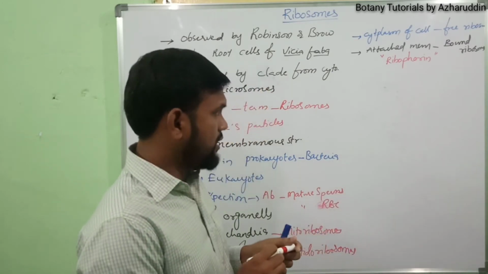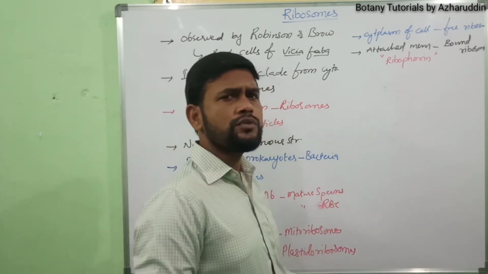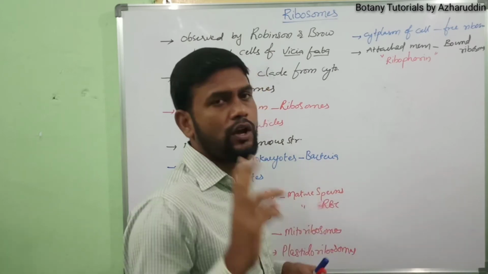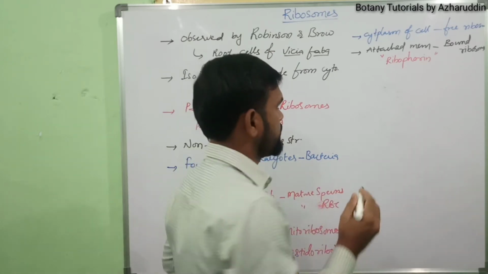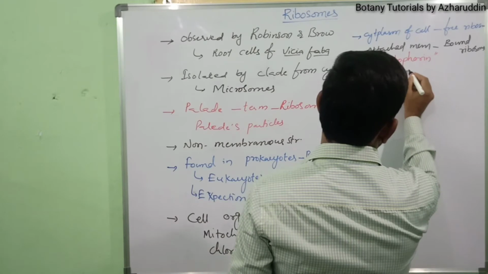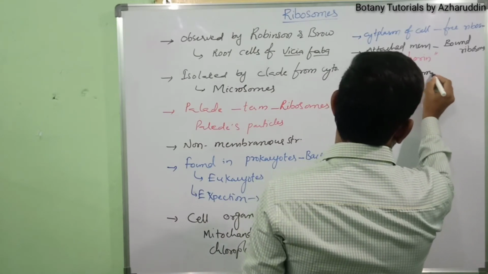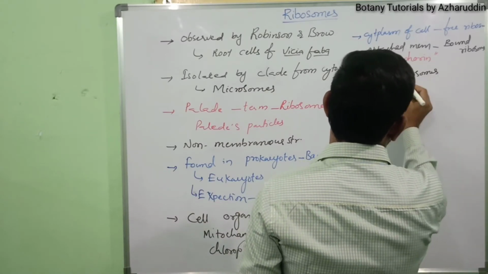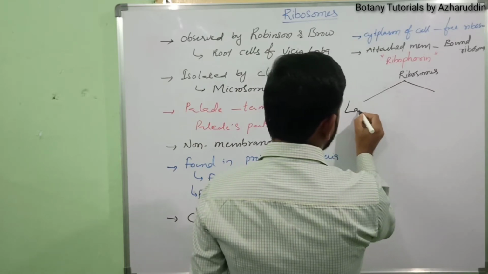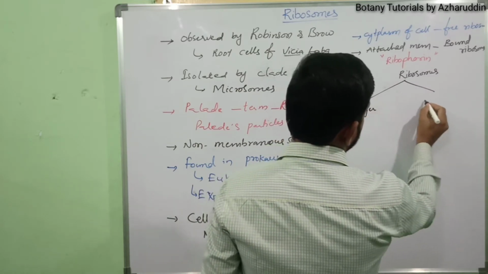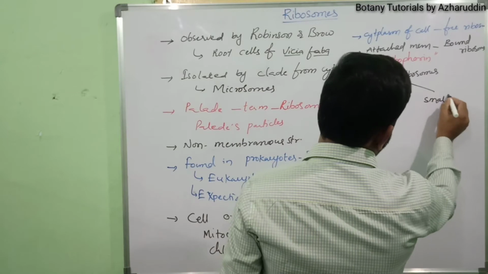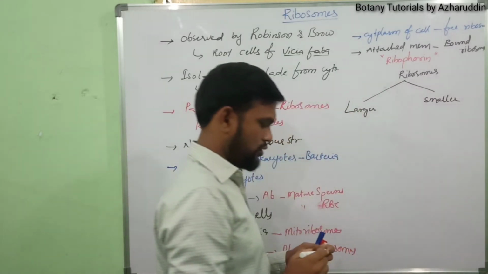Okay. Next, ribosomes have two subunits, a larger subunit and a smaller subunit.